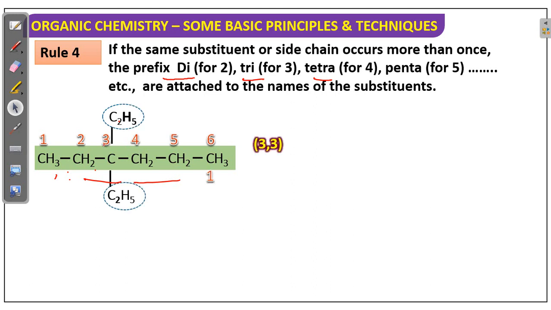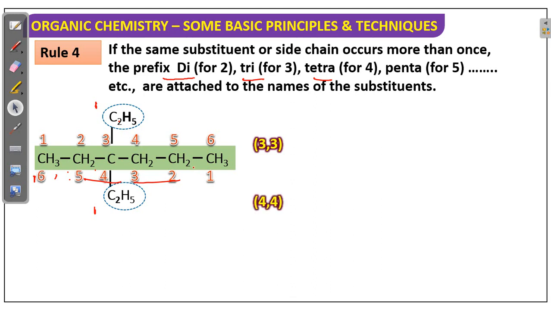Ethyl. If you start numbering from up or down or left, all are the same. That's why I am taking a straight chain.